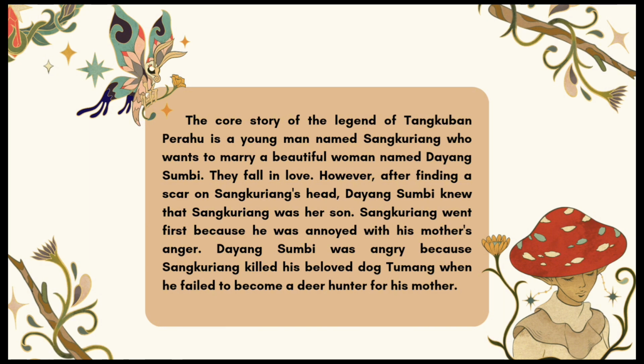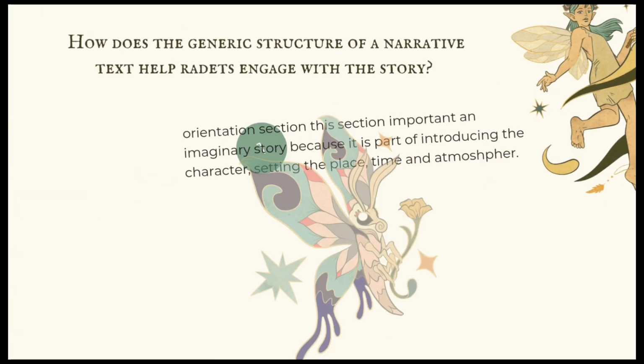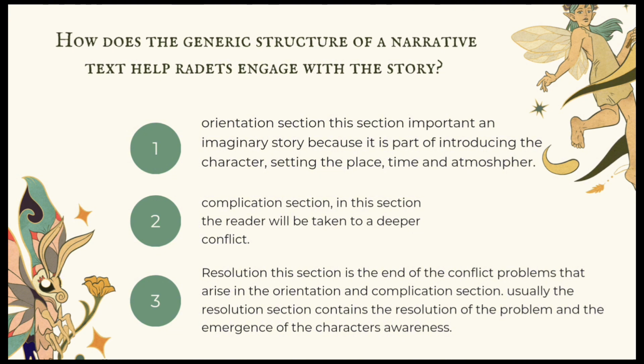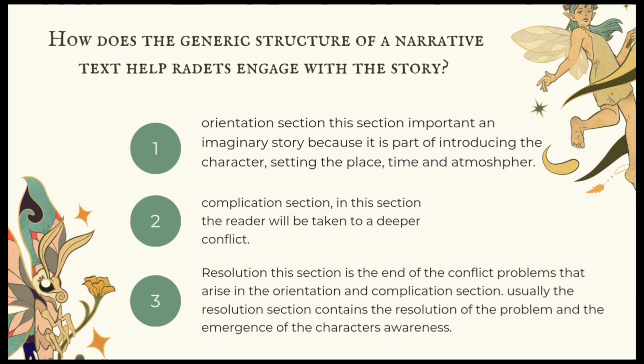Sangkuriang went away because he was annoyed with his mother's anger. Dayang Sumbi was angry because Sangkuriang killed his beloved dog Tumang when he failed to become a deer hunter for his mother.